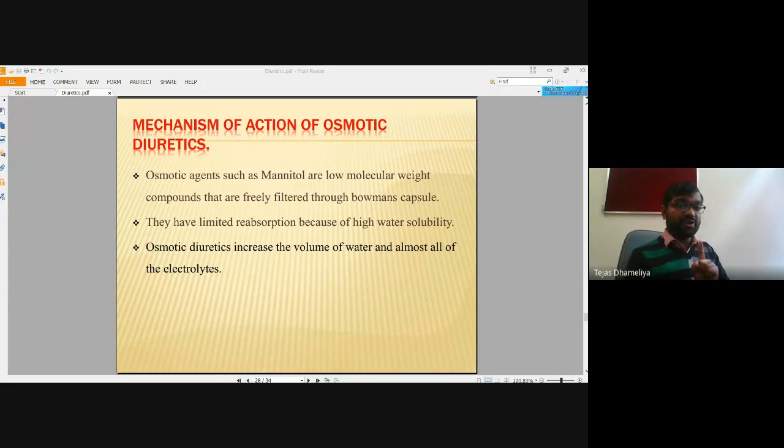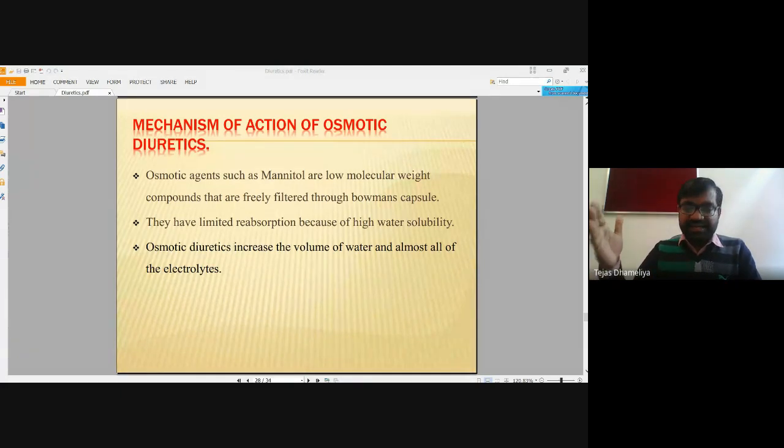Osmosis is exactly opposite to this. Osmosis is a condition where electrolytes move from low concentration to high concentration. For that, a specific membrane, an osmotic membrane, will be required.